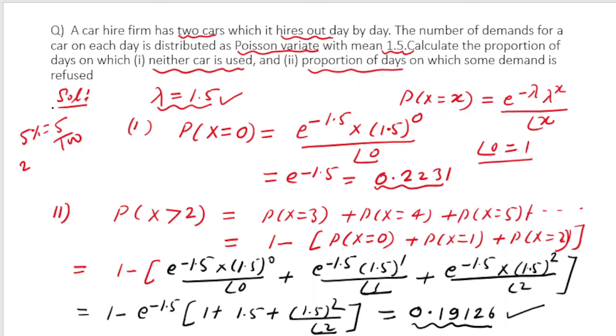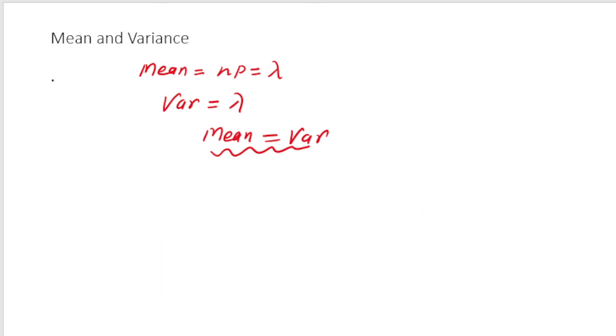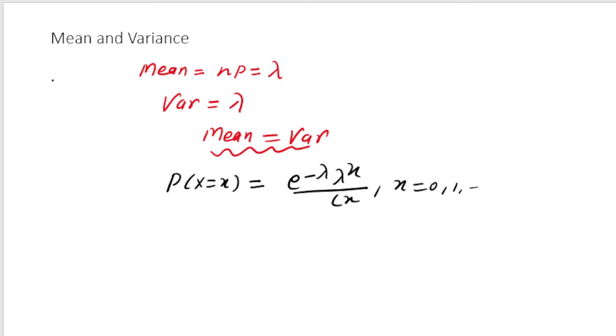Before I go to the next problem, I want to highlight one more thing, because I made a comment that the sum of probability is equal to 1. We also told you that the probability mass function or probability distribution in case of the Poisson distribution is e to the power minus lambda, lambda to the power x by factorial x, and x can take values from 0 to infinity, an indefinitely large number of values.